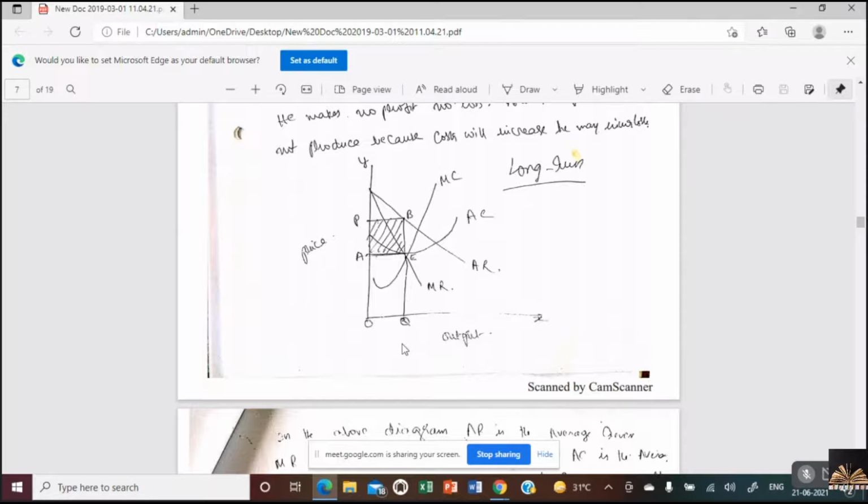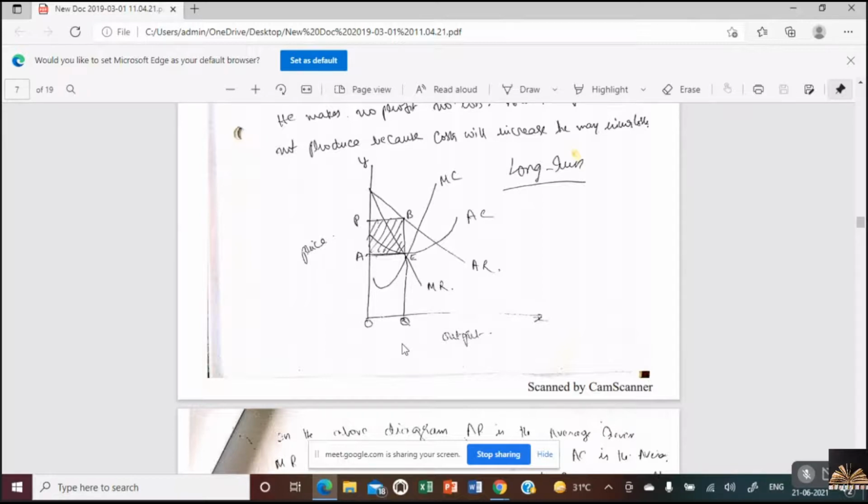This is the price and output determination under monopoly. So you have to draw this and explain if we ask. Actually, this is not there. You have only the features, 8 features. But to be on the safe side, I'm telling you for your knowledge as well as from the exam point of view. You also need to know how monopolists decide the price, profit, and so on. Is it clear, Nana?